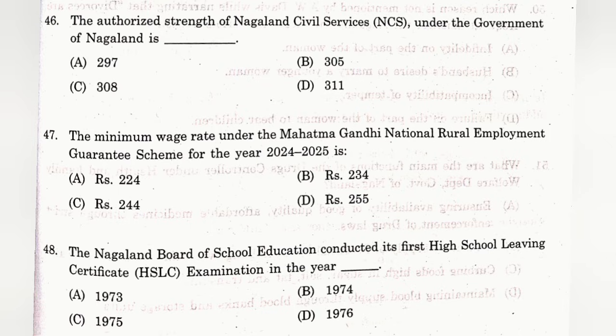Question number 46. The authorized strength of Nagaland Civil Service, NCS, under the government of Nagaland is? The answer is C. 308. Question number 47. The minimum wage rate under the Mahatma Gandhi National Rural Employment Guarantee Scheme for the year 2024-25 is? The answer can be two options. It can be either C, that is rupees 244, or option D, that is rupees 255.